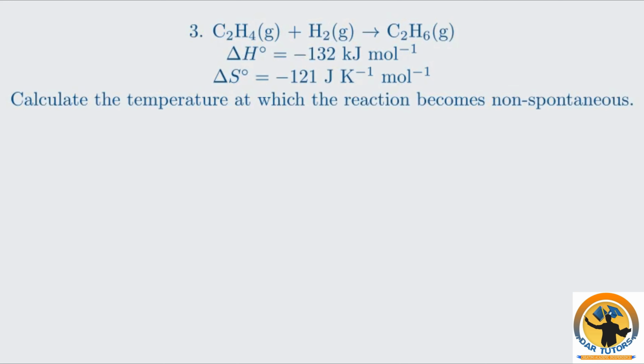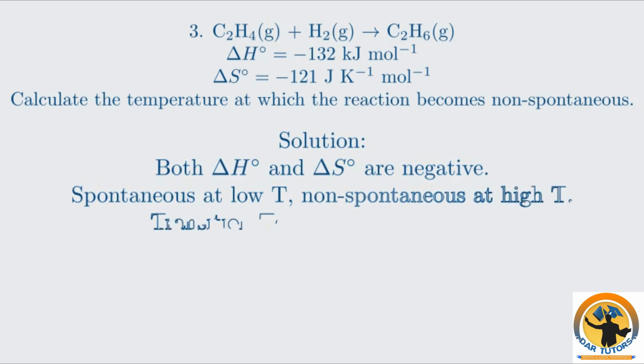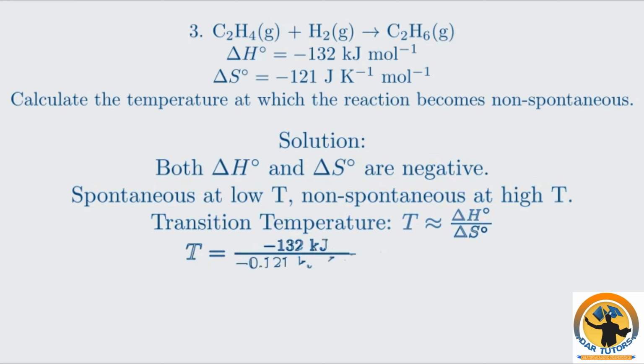Here is the solution. Both ΔH and ΔS are negative, meaning it's spontaneous at low temperatures and becomes non-spontaneous at high temperatures. The transition occurs when ΔG is 0. Using the transition temperature equation T equals ΔH over ΔS, we substitute the values, remembering to convert ΔS to kilojoules. The calculation gives a temperature of 1091 Kelvin. Below this temperature, the reaction is spontaneous, and above it, it is non-spontaneous.